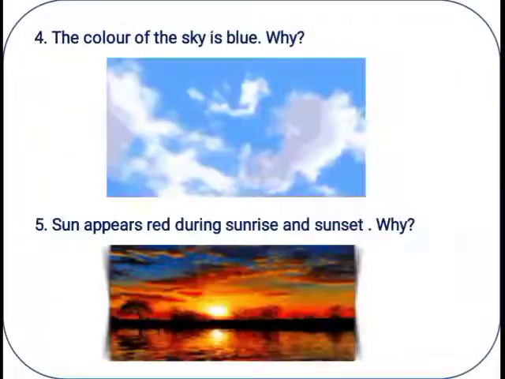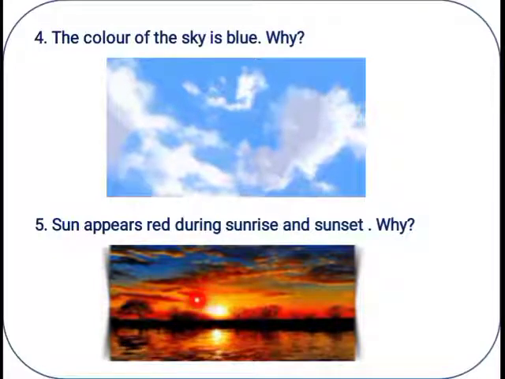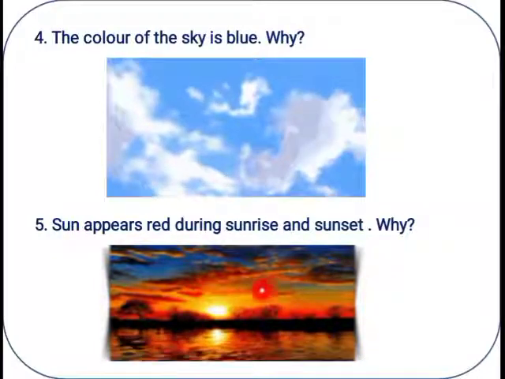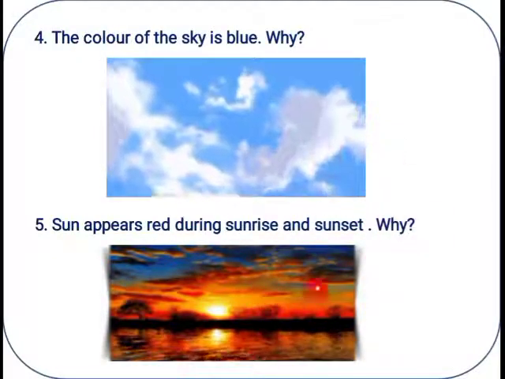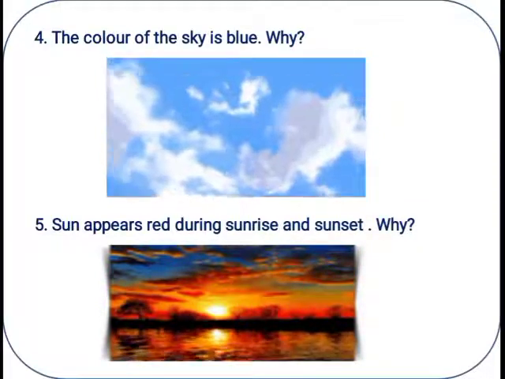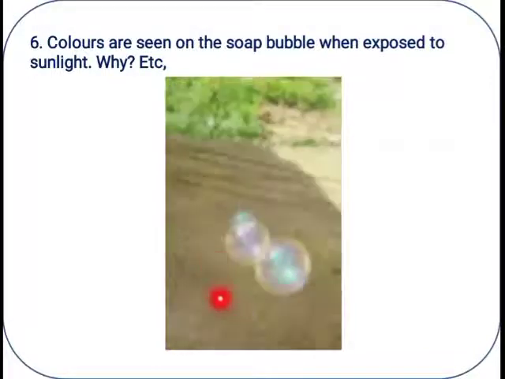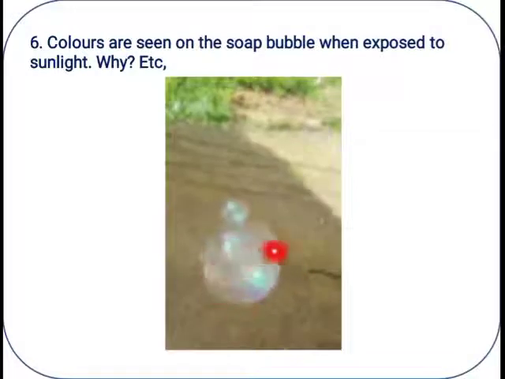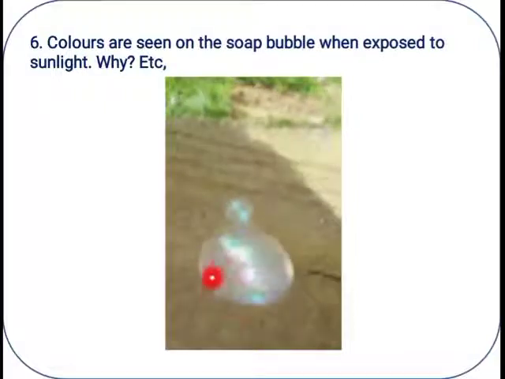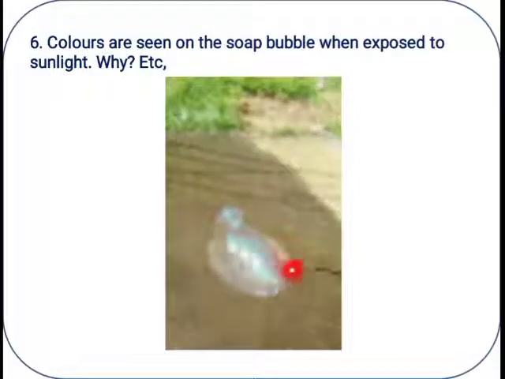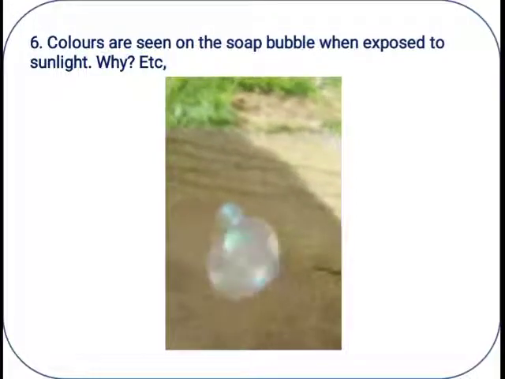Similarly, why is the sky blue? And why during sunset and sunrise does it appear red or orange? It appears reddish or orange because of what? Due to the scattering of light. These are all interesting phenomena. Similarly, one more, the soap bubble. When a soap bubble is exposed to sunlight, you might have observed different colors on its surface. Why like this? These are all very interesting and exciting things which come under physics. One by one we are going to learn them in the future.